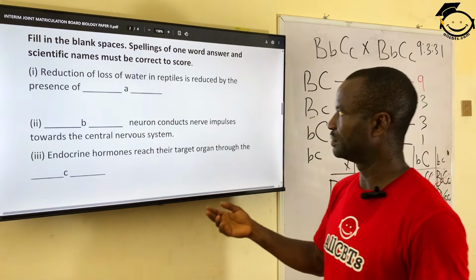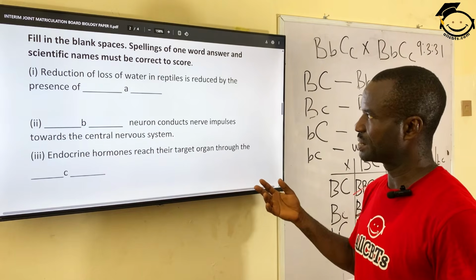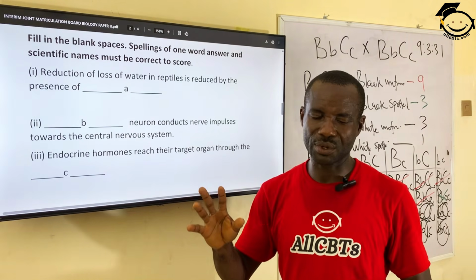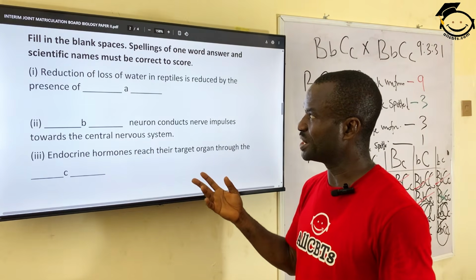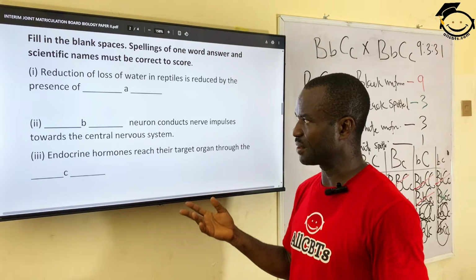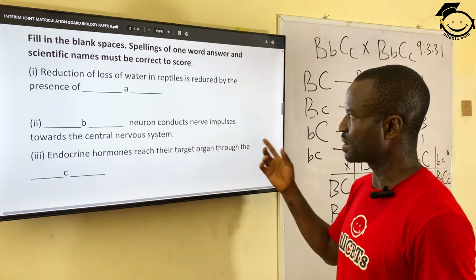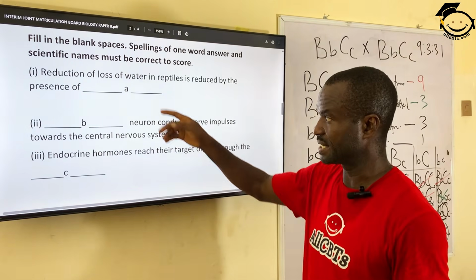Reptiles or aquatic organisms possess what we call scales, such as fish. This enables them to reduce the rate of water loss. So the structure that prevents this water loss is called a scale.